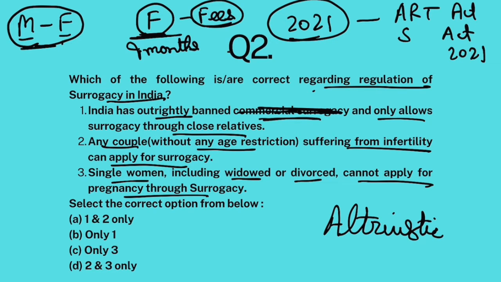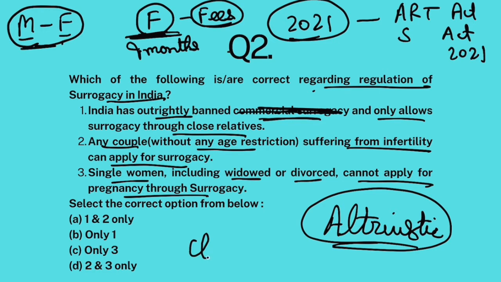That means this female has given consent to bear your child because of altruistic reasons. Altruistic means she wants to do something good for you, a favor, not for money. Generally this favor is done by close relatives. Therefore the government clearly said that this third female should be a close relative of this couple.